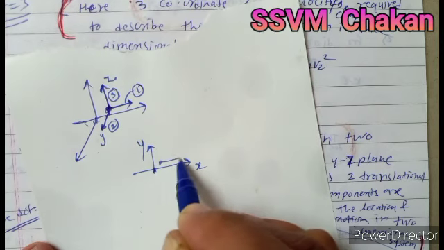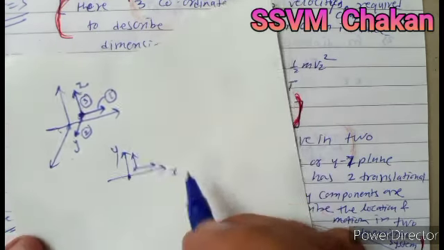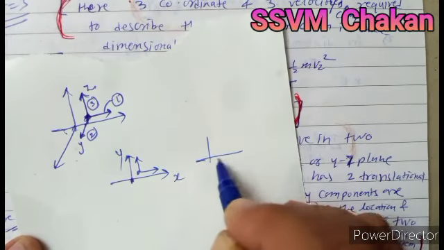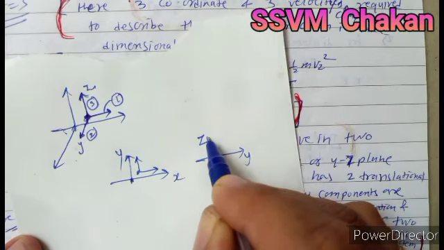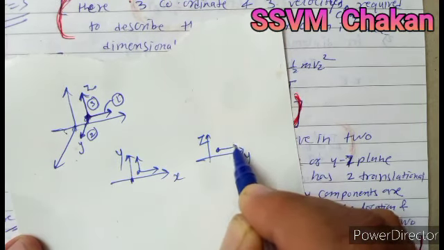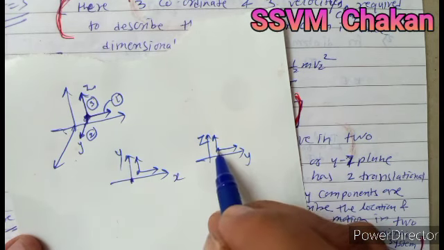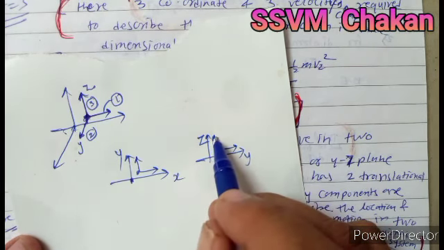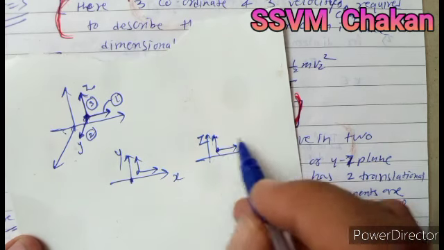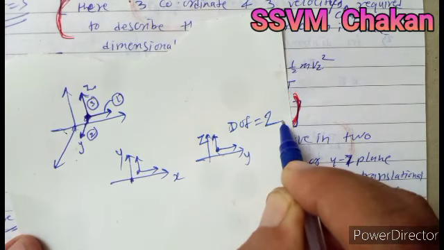Then it moves either along the x axis or along the y axis. If the molecule is restricted to move in the z and y axes, then it may move along the y axis or along the z axis. So it has kinetic energy along the y axis or along the z axis. So its degree of freedom is now 2.